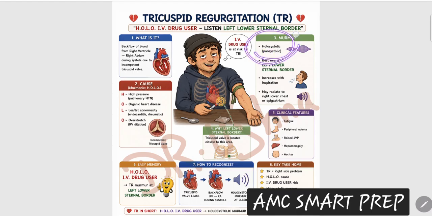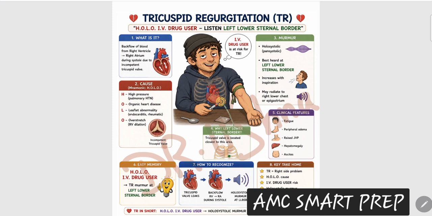First of all, the location is different. This holosystolic murmur does not radiate to the axilla, does not radiate. This junkie is basically, you can say, in a drunk position that he has built a tourniquet and everything is blocked. The murmur is not going to be able to radiate to any other side. You will be able to hear the murmur in the actual tricuspid area. So what was the tricuspid area? That was your left lower sternal border.